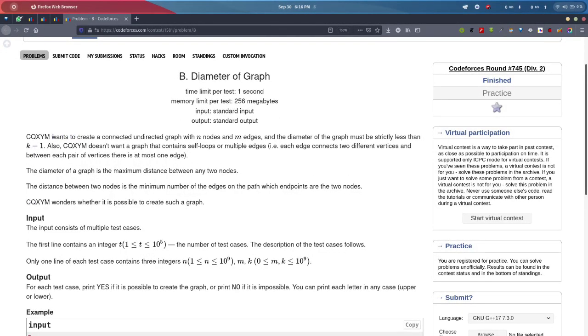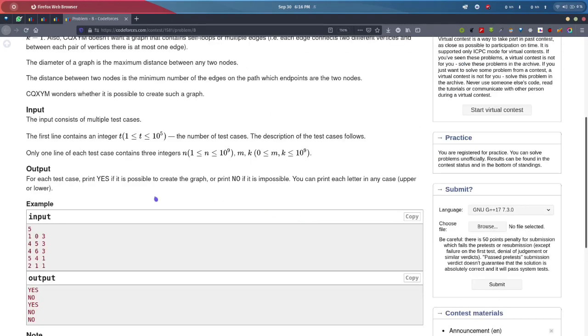Okay, so this person wants to create a connected undirected graph with n nodes and m edges, and the diameter of the graph must be strictly less than k minus 1. I don't know why they gave it like k minus 1 here. They could have given it like this, that it must be less than or equal to k or something like that. And also this person doesn't want a graph that contains self-loops or multiple edges. Okay, and we have to tell whether it is possible to create it or not.